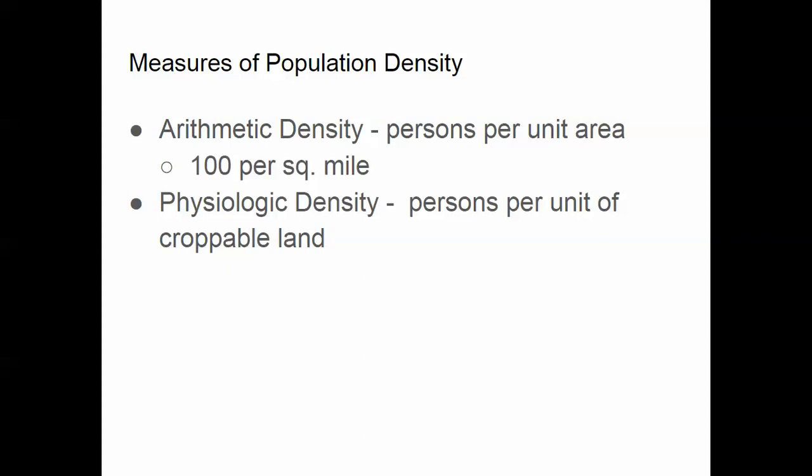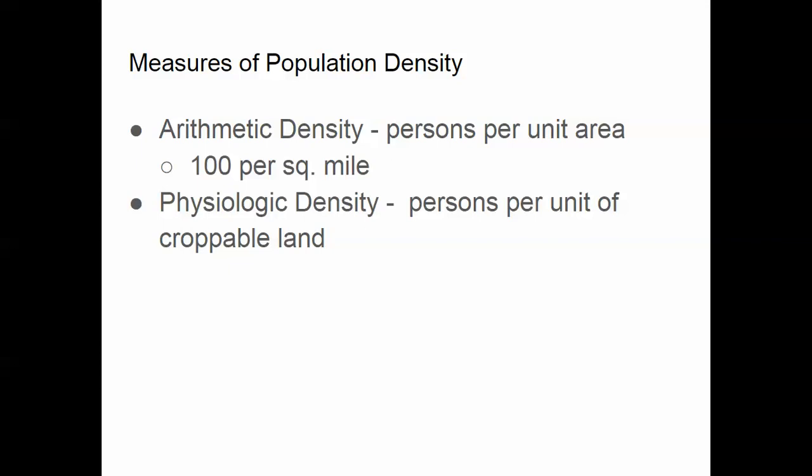Again, the two that you need to know for the quiz are arithmetic density and physiologic density. When we talk about a population number, it's just the number of people in a country, or say a state or a county. When we talk about population density, it's per unit of measurable area. So we say population density is people per square mile. That's a simple arithmetic density, whatever the unit of area. We take the number of people in the United States, about 300 million, and the amount of land area. That gives us an arithmetic density.